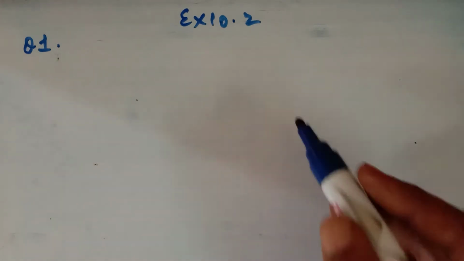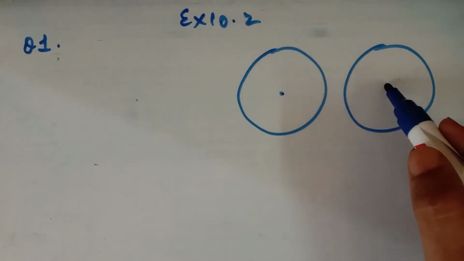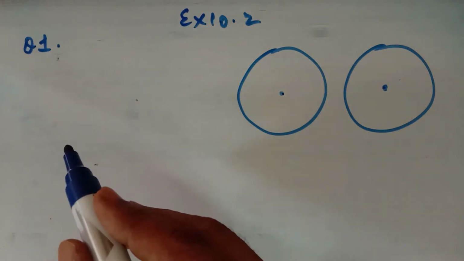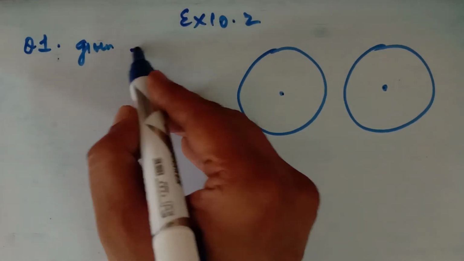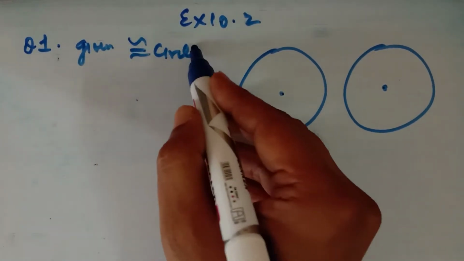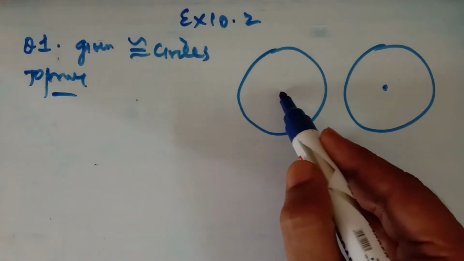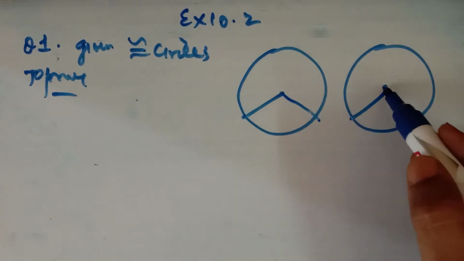In question number 1, the question is based on the same theorem we did in the last lecture, but in that we had only the same circle. Now it is given that there are two congruent circles. What are congruent circles? Those circles are said to be congruent if the radii are equal. You have to prove that equal chords of congruent circles make equal angles at the center.